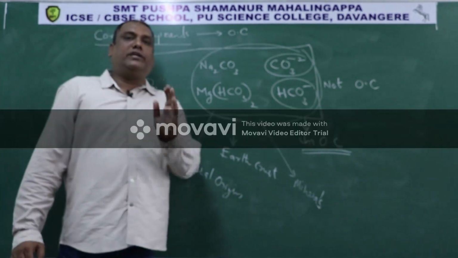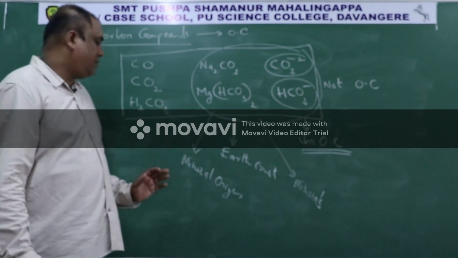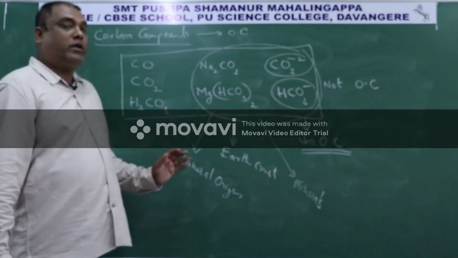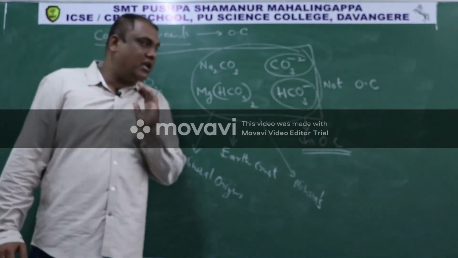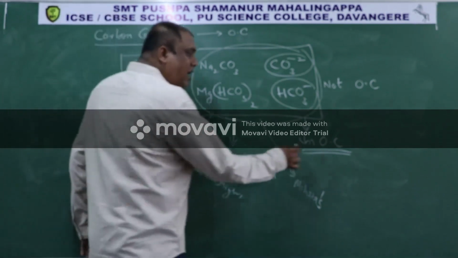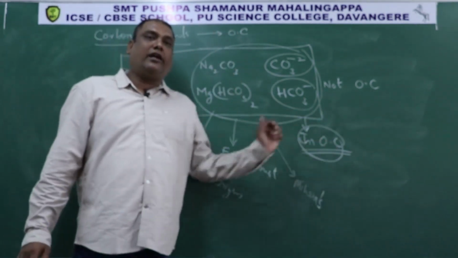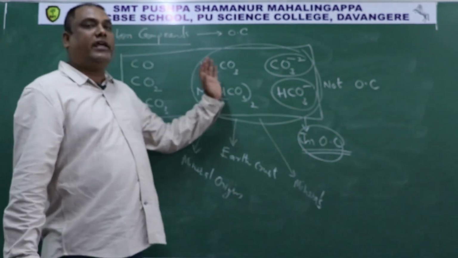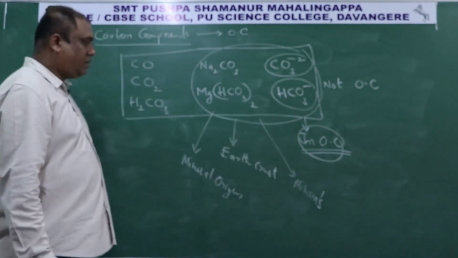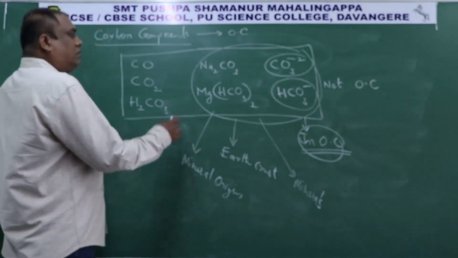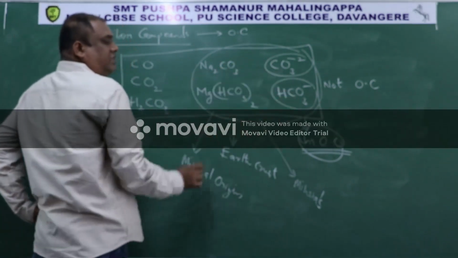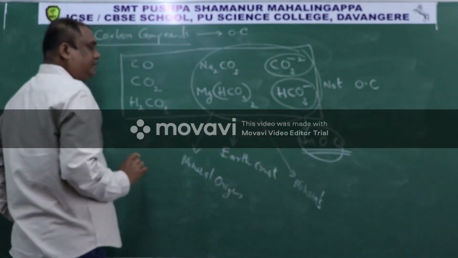Any compound that is of mineral origin is called an inorganic compound, and the study of those inorganic compounds is called inorganic chemistry. So now these are all of mineral origin, that's why they are called inorganic compounds.